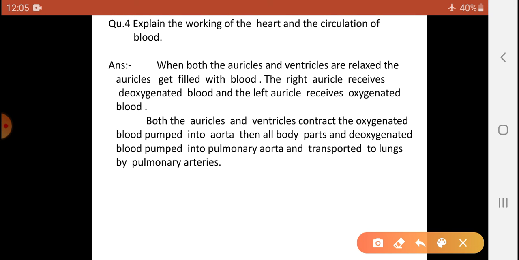Question number 4. Explain the working of the heart and circulation of blood. If you see now here, both auricles and ventricles relax. The auricles get filled with blood. The right auricle receives deoxygenated blood and the left auricle receives oxygenated blood. Both auricles and ventricles contract. The oxygenated blood is pumped into the aorta. Then deoxygenated blood from all body parts is pumped into the pulmonary aorta and transported to the lungs by the pulmonary arteries.